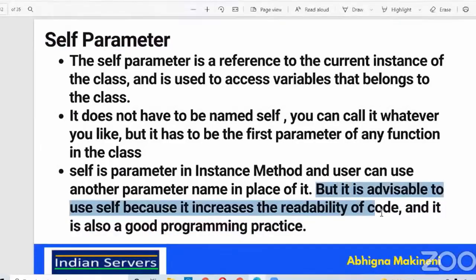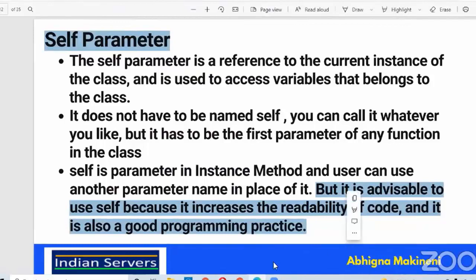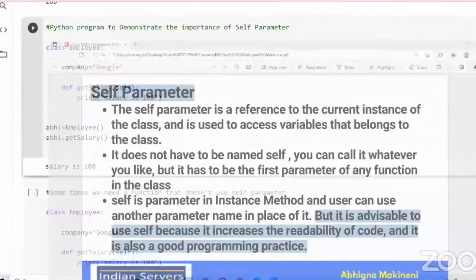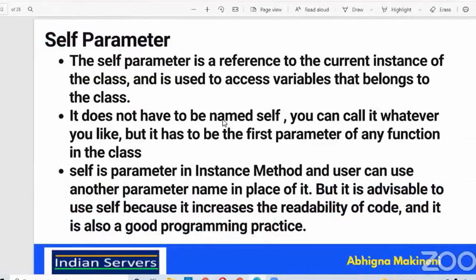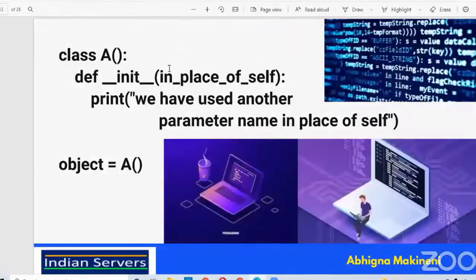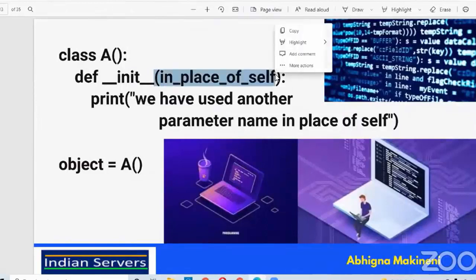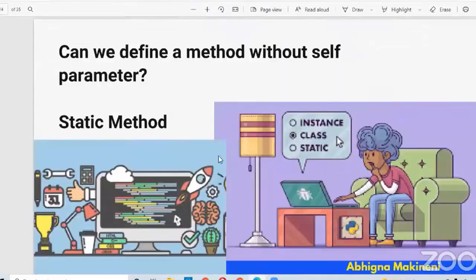See, just to increase the readability of the code, it is good practice to always use the self parameter. We can keep anything instead of self, but it is good practice to use self. See here, instead of self, I used some text in place of self. So even though it works, we can keep anything, but for good readability, it is good practice to use self.